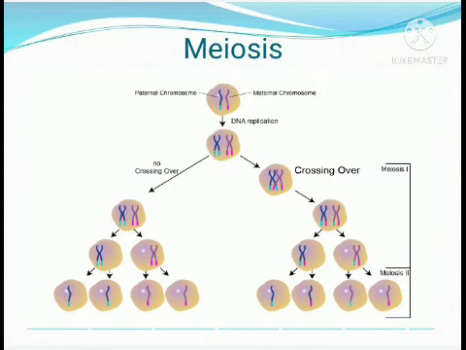So after the completion of meiosis 2, we will get 4 sperm cells.